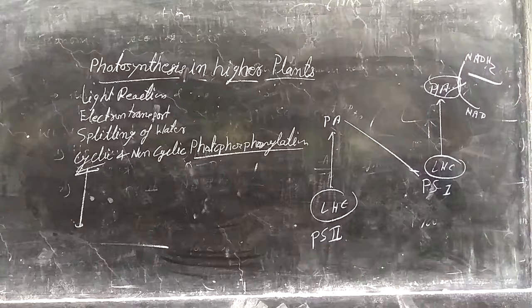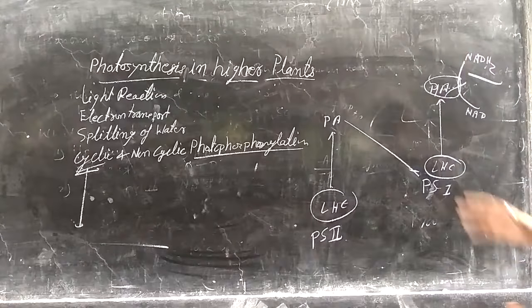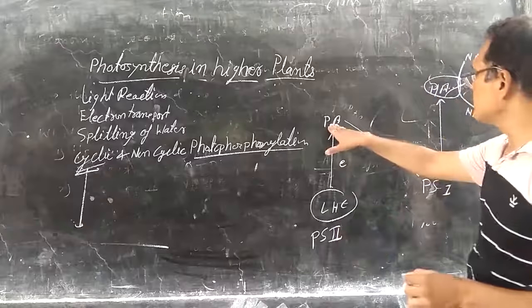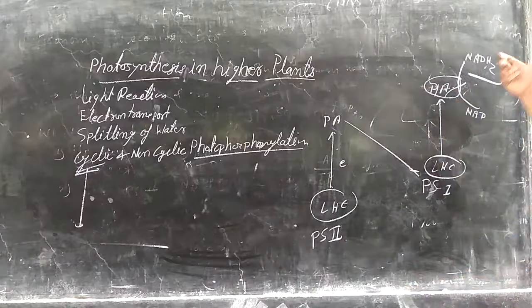So this is non-cyclic photophosphorylation in which the electron moves from photosystem second to the primary acceptor, then photosystem first, then to NADPH2.